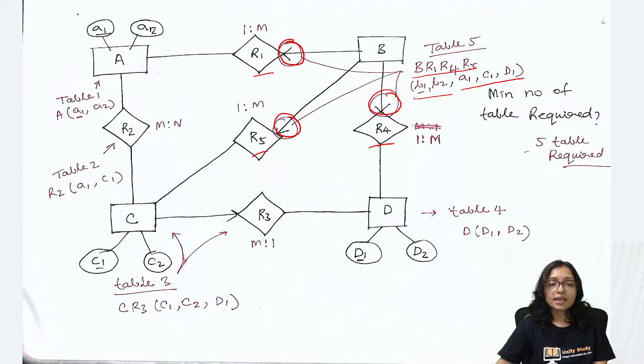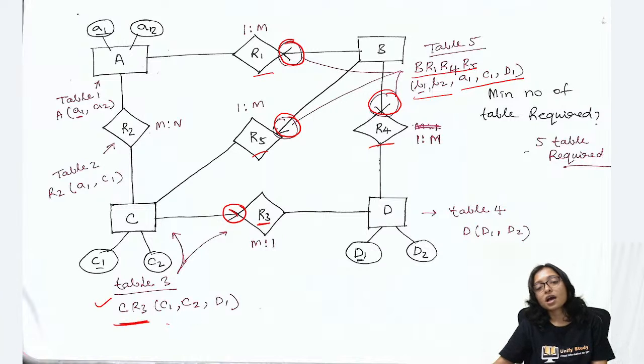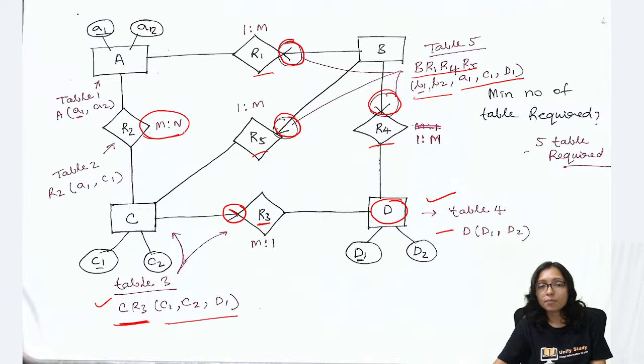Now you can see here also the key constraint. So that's why it is the cardinality part, so I can combine R3 with this table. After combining I can get this one. But this one is separate, so for it I have to make a separate table. Here there is no key constraint, which means it is many to many.